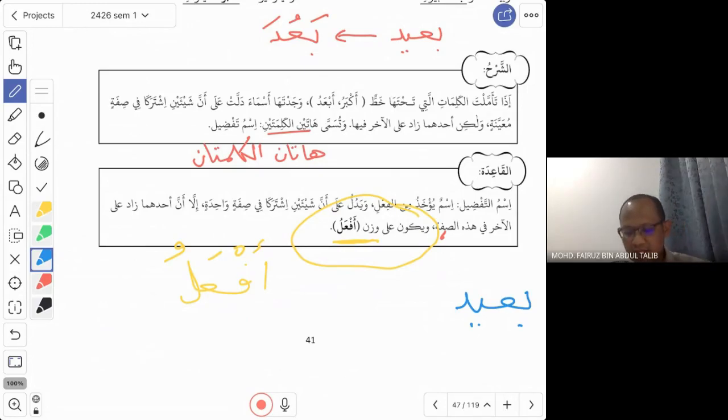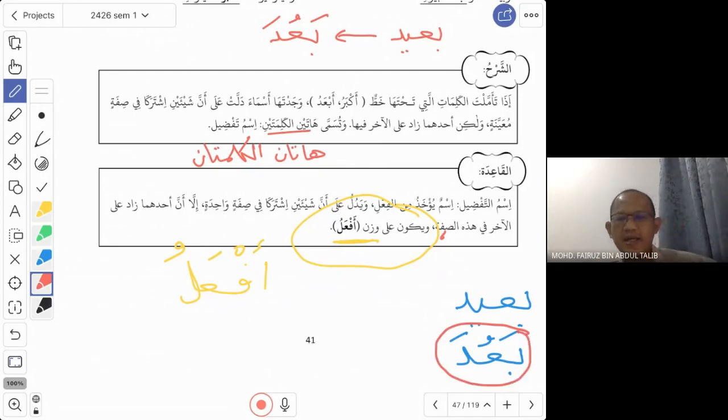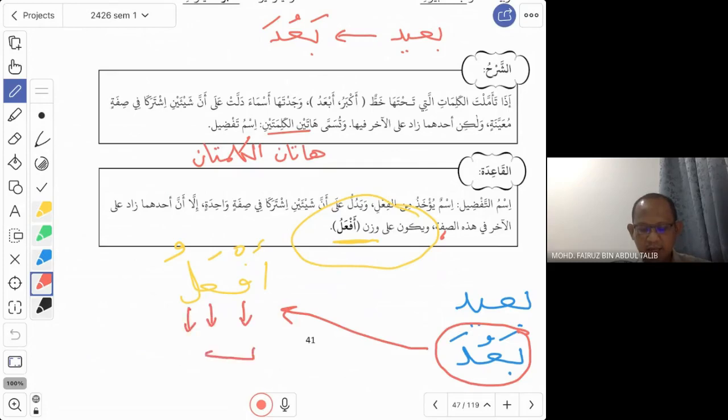So to know what is the root word, of course you have to refer to the dictionary. You find a verb which has similar meaning to the word ba'id. So the verb from the dictionary is ba'uda. So this tells us that the origin of the word ba'id is ba'uda, where ba, ain, and dal are the original huruf. So once you know that, we can change this to this wazan, af'alu. So what do you do? As usual, you pair the fa, the ain, and the lam to the original huruf, ba, ain, and also dal, similar to what we have done in the previous lessons.